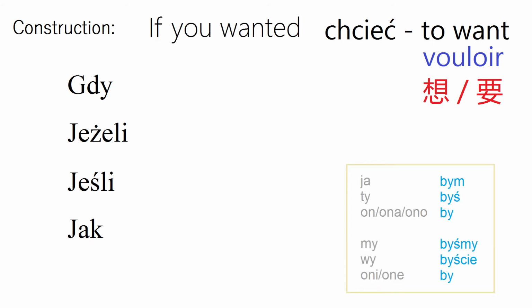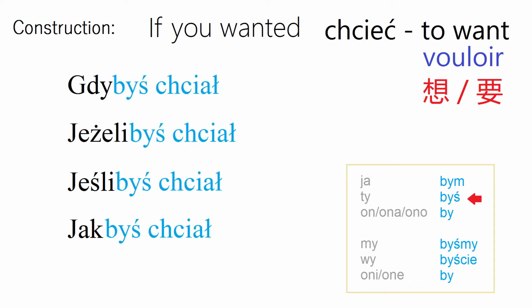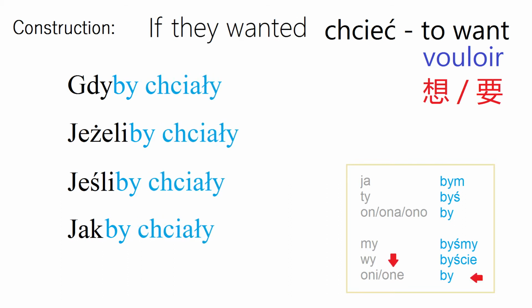For example, if you wanted, we have to conjugate the particle by. It will be gdybyś chciał, jeżeli byś chciał, jeśli byś chciał, jakbyś chciał. Now when we talk about a group of women, if they wanted, gdyby chciały, jeżeli by chciały, jeśli by chciały, jakby chciały. For a group of men it's the same. We only need to change the verb slightly because the form is different. Before we had chciały, now we have chcieli. Let's go to the examples.